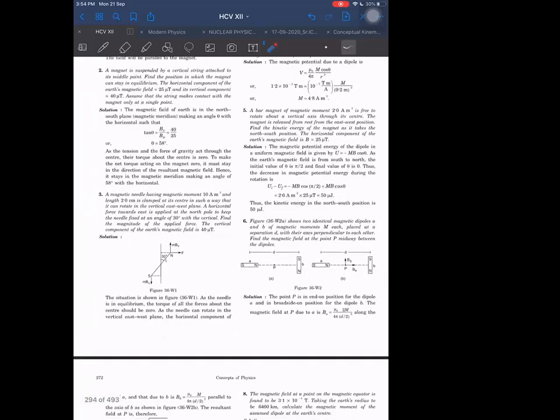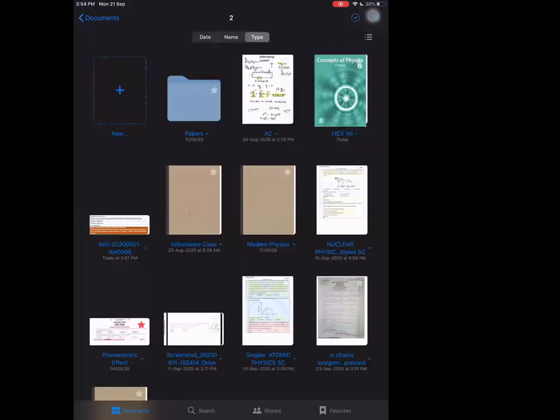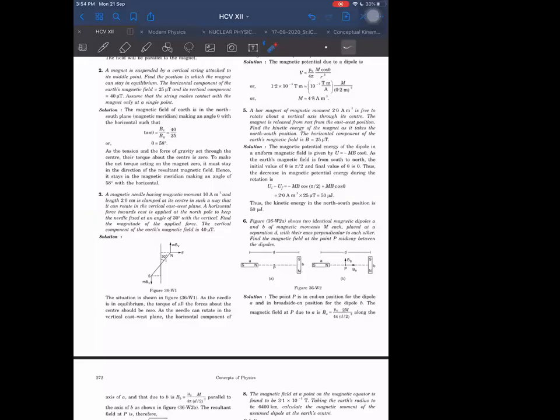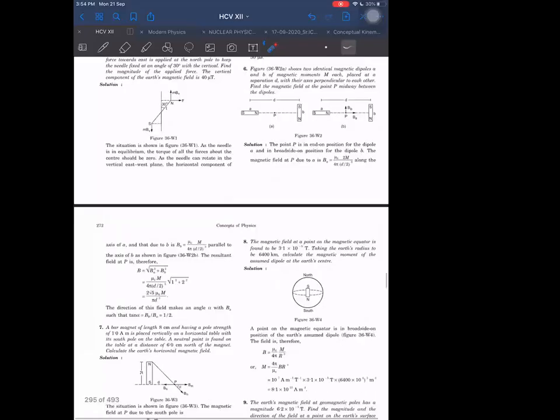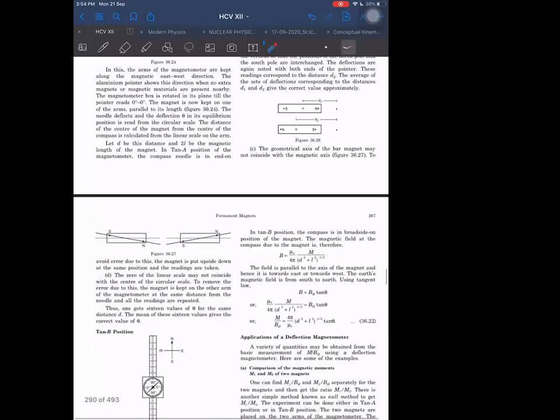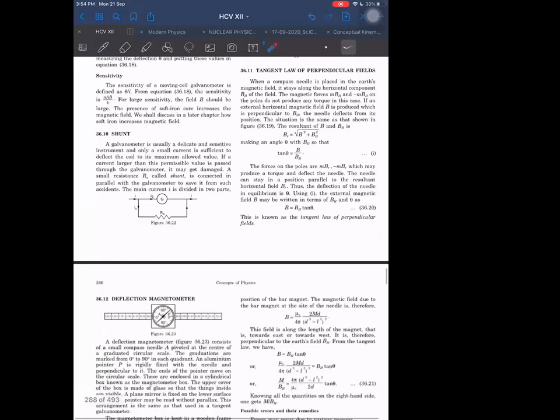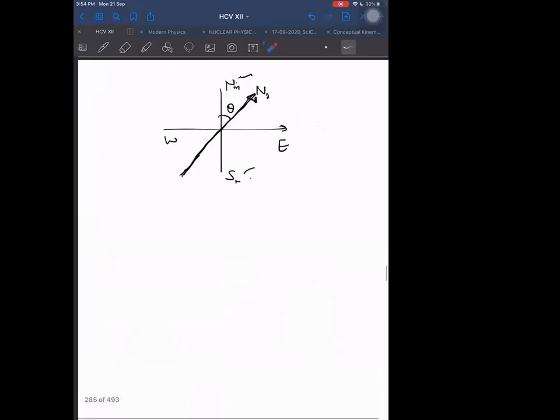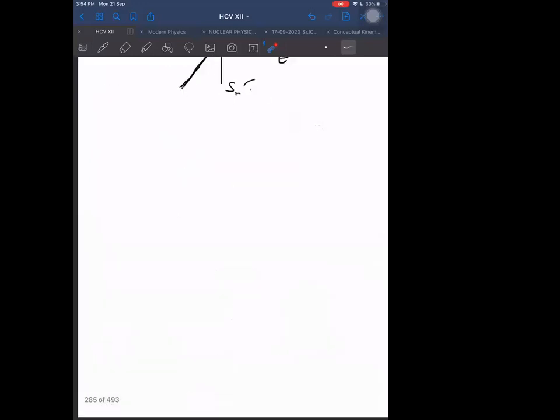Neutral point you can find out this way. Sometimes they may give us the net magnetic field of Earth as this, and a magnetic dipole is kept somewhere. So where the neutral point will be obtained, how many neutral points will be obtained. If you know how to draw the magnetic field lines, then you can answer such questions very easily. Do you know how to draw the magnetic field lines of a magnet? Then you can answer such questions in an easy way. Let me tell you how neutral point based questions will be asked.